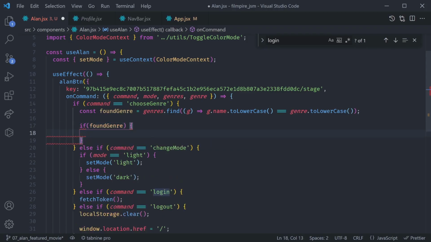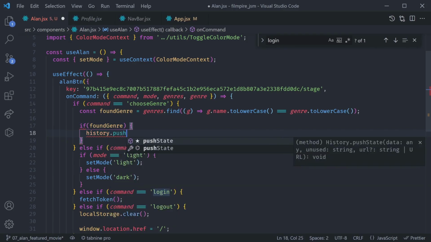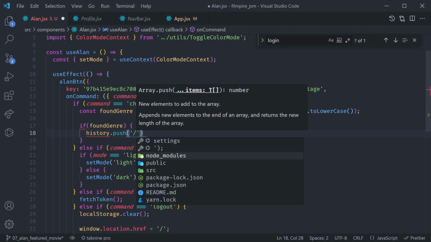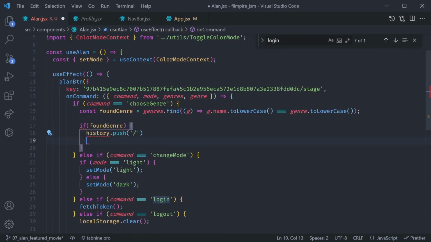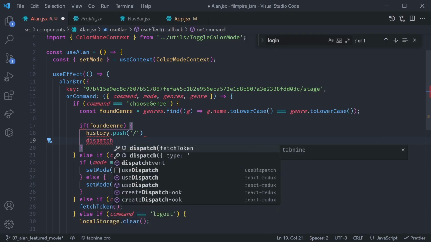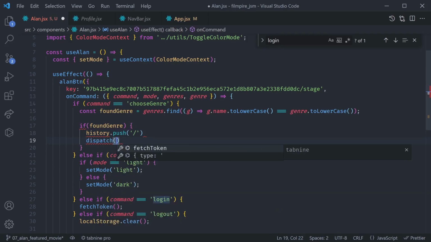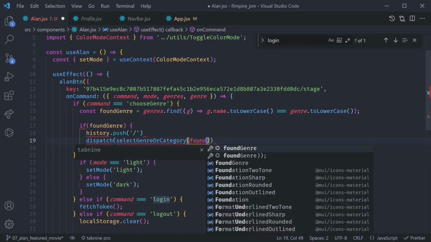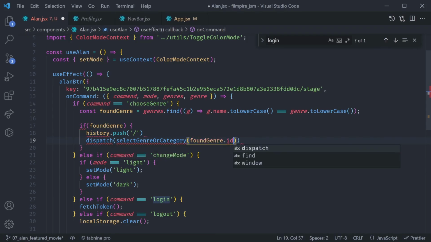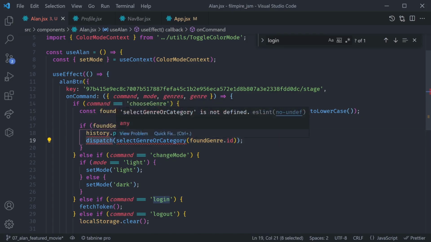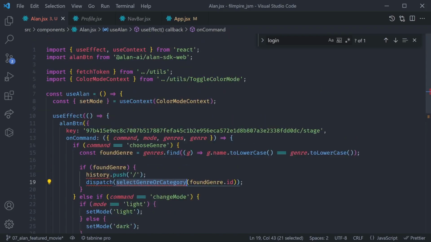And then if the genre exists in our genres object, we can say if foundGenre. In that case, we need to simply push to slash, like this, history.push slash, and then we need to dispatch an action to switch our genre. And we can do that by saying dispatch selectGenreOrCategory and then we need to pass in the foundGenre.id. Great. So first of all, we can notice that we don't have access to history, nor dispatch, nor selectGenreOrCategory.